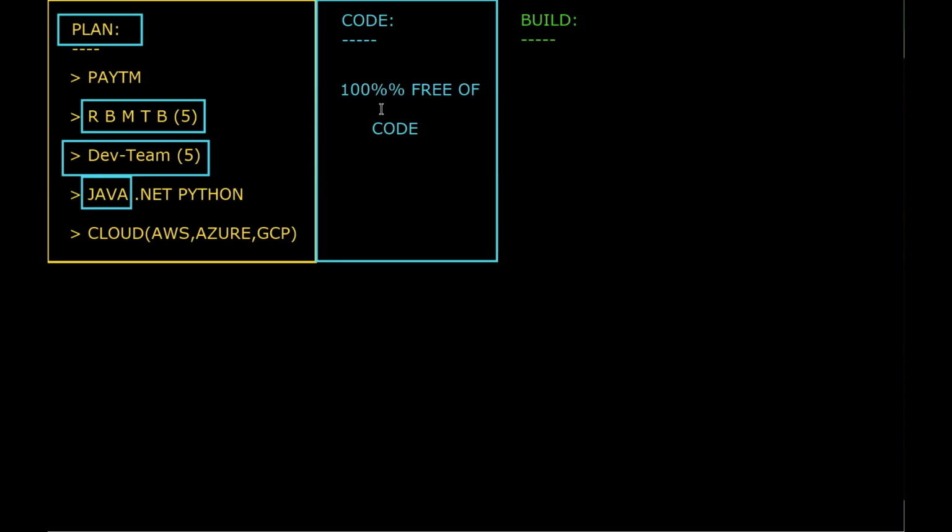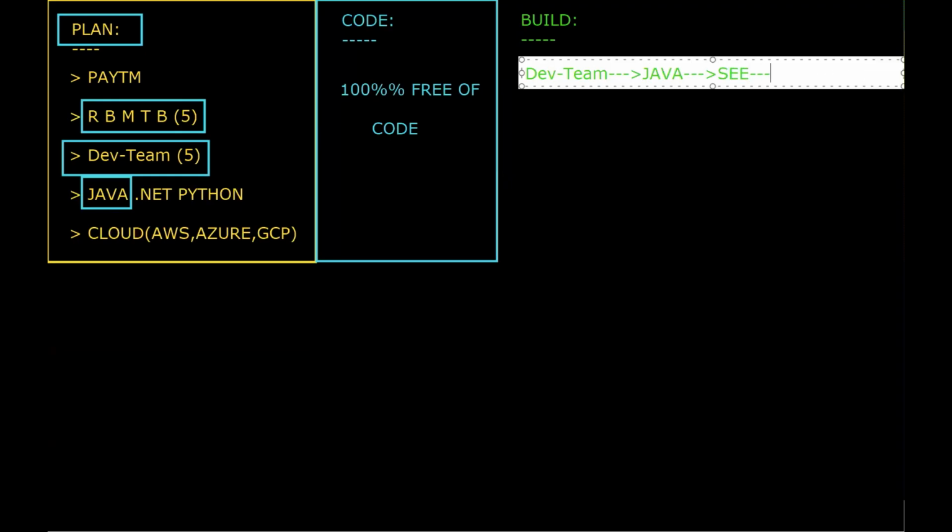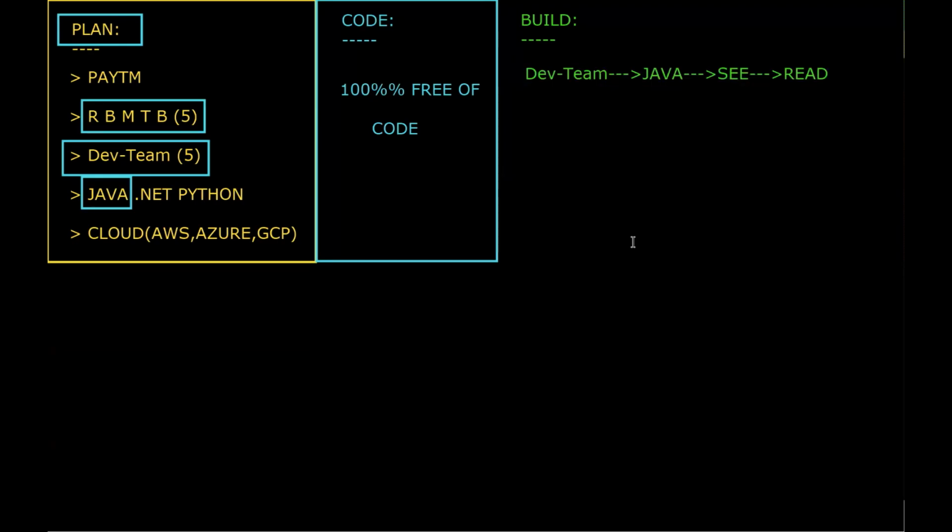So see here, at the end, who will write the code? The development team will write the code. Totally the development team has written the code in Java. Which language have they used? Java. So when you see the Java code, you are able to read it, right? This is a string, this is a loop, this is a function. We are able to read it. So this is nothing but a human readable language.